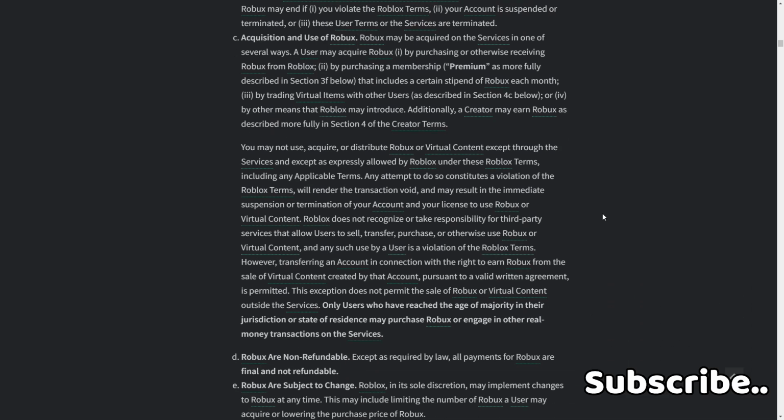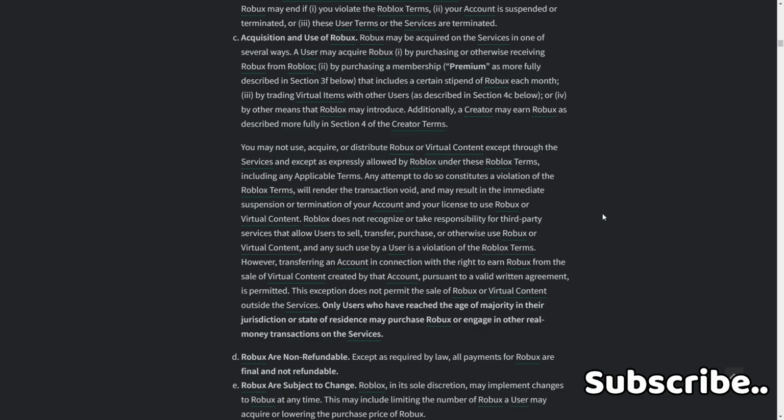You may not use, acquire, or distribute Robux or virtual content except through the services and except as expressly allowed by Roblox under these Roblox terms, including any applicable terms. Any attempt to do so constitutes a violation of Roblox terms, will render the transaction void, and may result in the immediate suspension or termination of your account and your license to use Robux or virtual content. Roblox does not recognize or take responsibility for third-party services that allow users to sell, transfer, purchase, or otherwise use Robux or virtual content, and any such use by a user is a violation of Roblox terms.